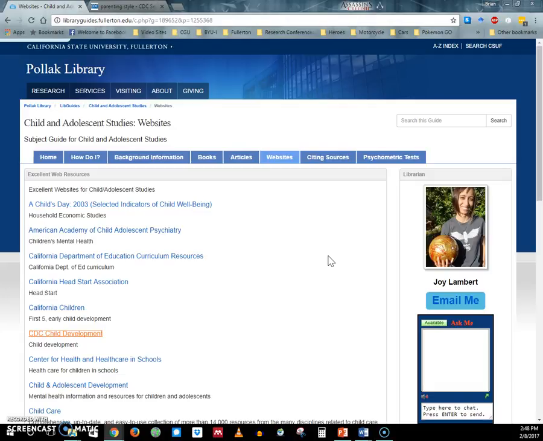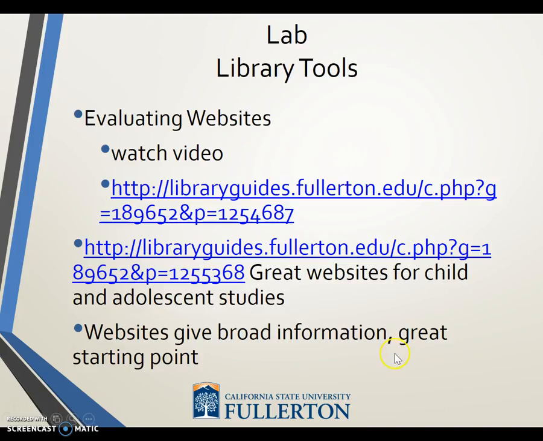But before we do that, I want you to go through some of these library tools at this link. Just play around with it, see what is available to you, what things might be of use to you, and just get a good sense of what the department provides for you.